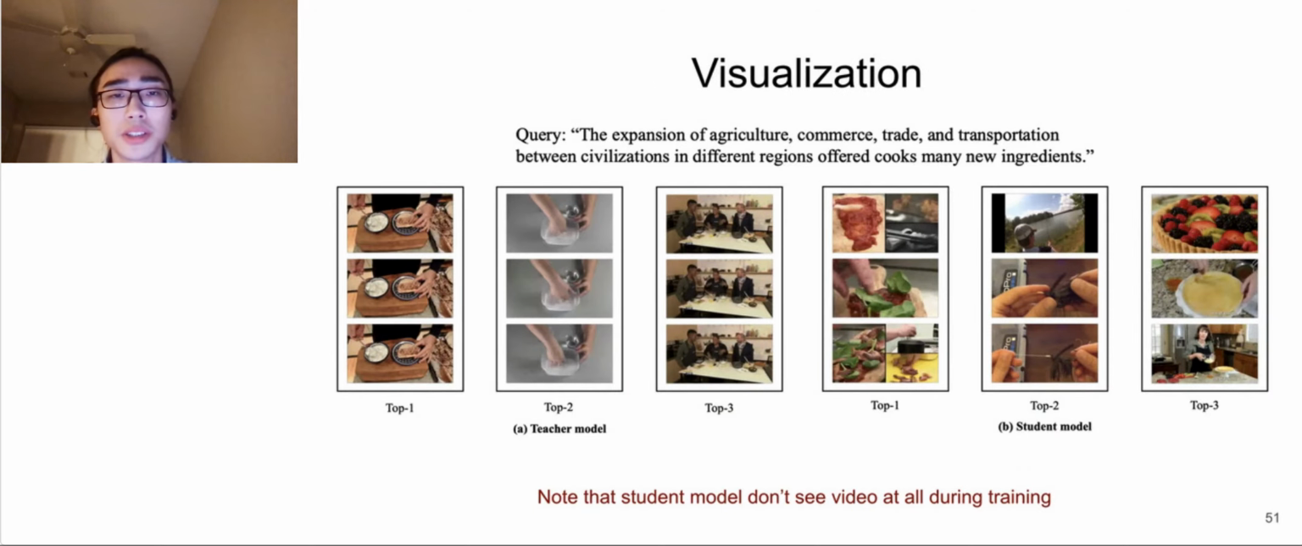After ablation studies, we further show our method's performance with video text retrieval on teacher and student models. Note that students don't see videos at all during training. For the query, the expansion of agriculture, commerce, trade, and transportation between civilizations in different regions offered cooks many new ingredients. Both our teacher and student models can retrieve videos related to food making, cooking, and ingredients.